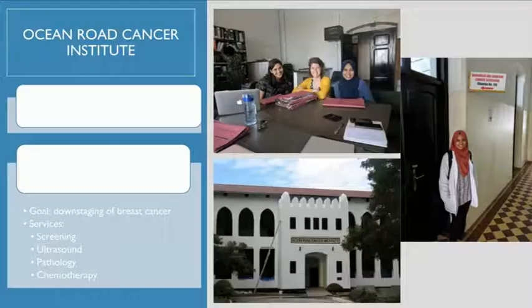Ocean Road Cancer Institute, as my colleagues mentioned before, is the only specialized cancer center in Tanzania. Five years ago, Ocean Road opened a breast cancer early detection clinic after the success of their cervical cancer screening clinic, in the hopes of detecting and downstaging breast cancer. Some of the services Ocean Road provides are screening, ultrasound, and pathology, and for those who are diagnosed with breast cancer, it offers chemotherapy, radiotherapy, and palliative care.